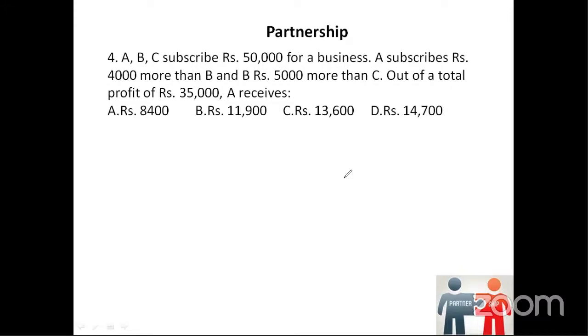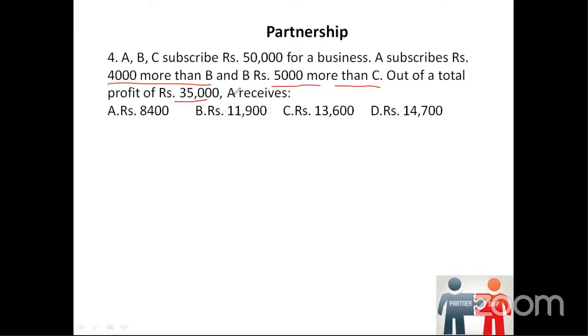So fourth question. A, B, C subscribe rupees 50,000 for a business. A subscribes rupees 4,000 more than B. B rupees 5,000 more than C, out of the profit of 35,000.